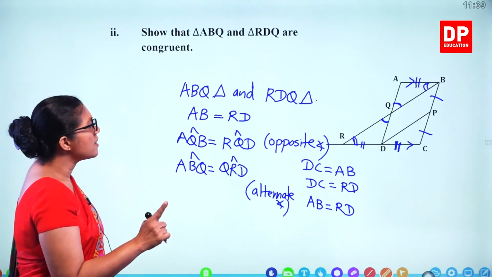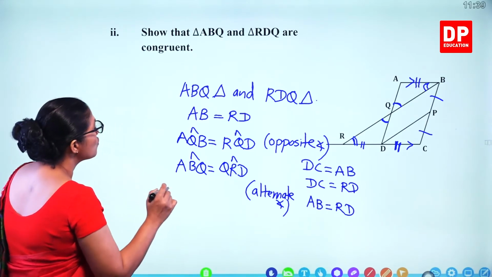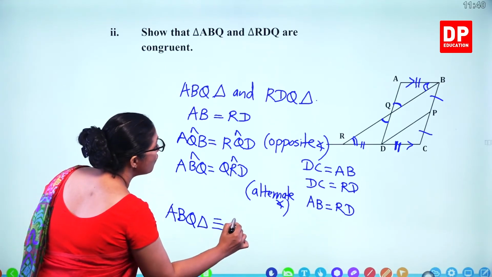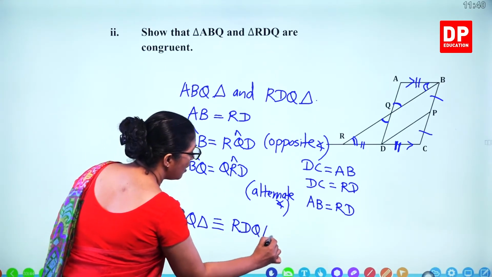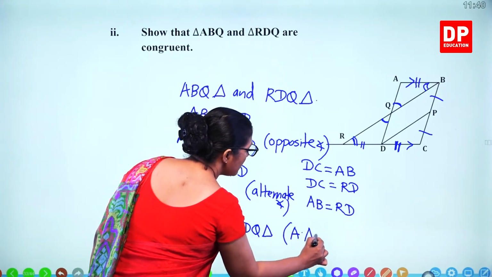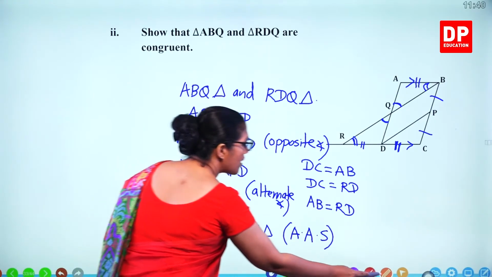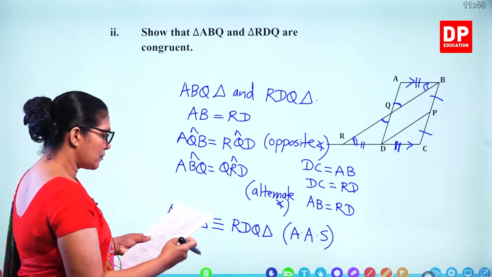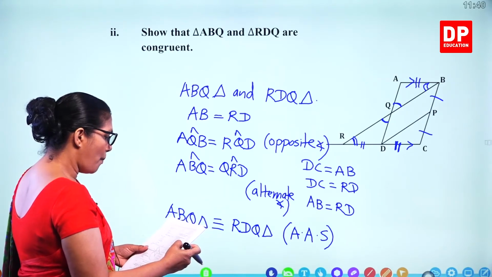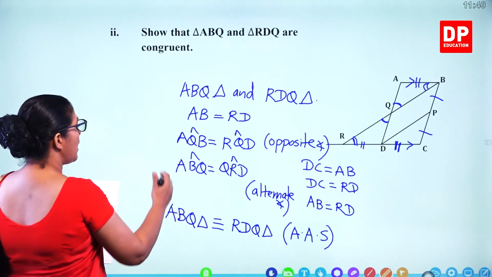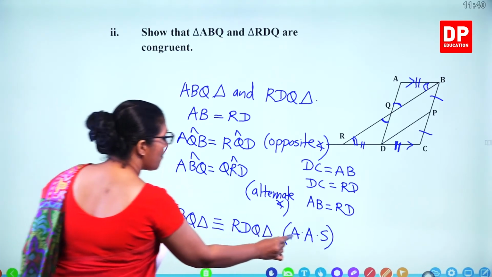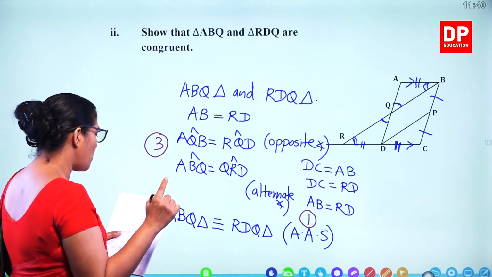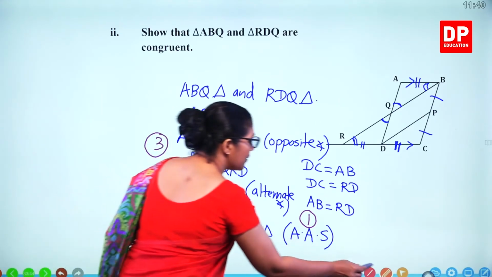Now we have two angles and one side. So the two triangles are congruent because of angle, angle, side. So how many marks? You are getting 4 marks. 3 marks for showing these 3 and 1 mark for the correct case, AAS. 4 marks, and earlier 2 marks, so 6 marks we have already given.